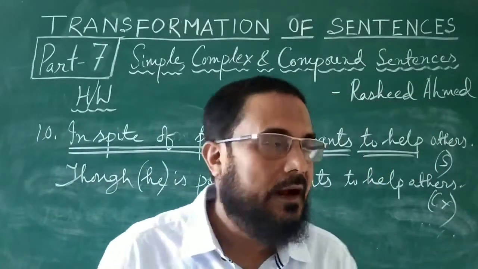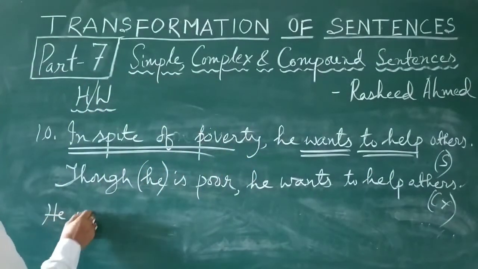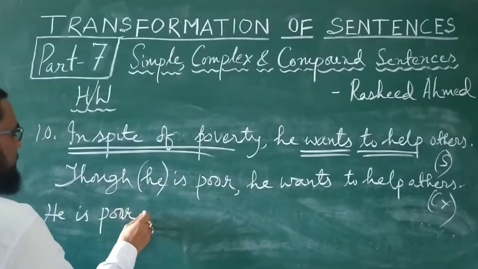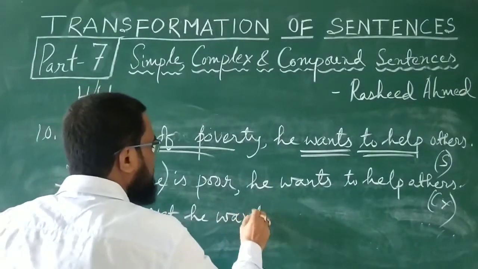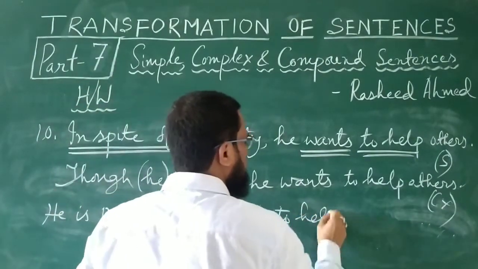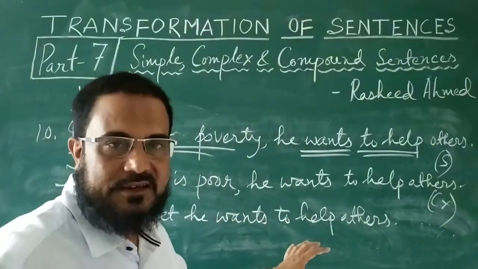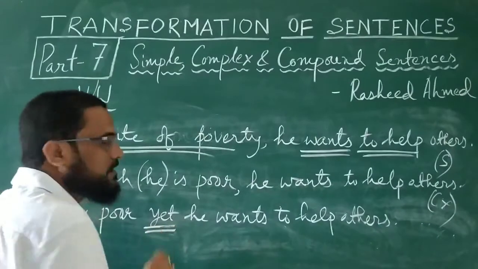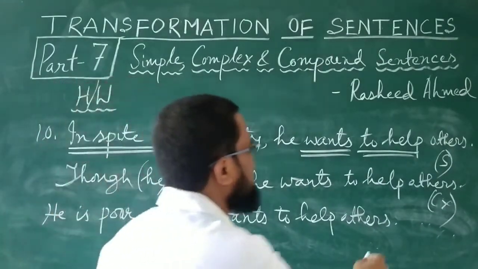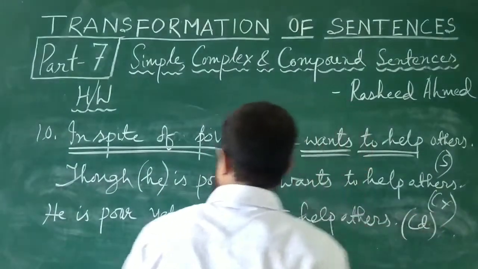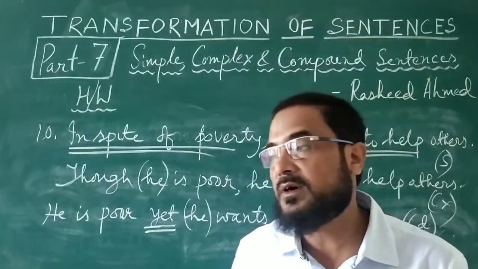That is complex. And the compound sentence will be, he is poor, yet he wants to help others. He is poor, this is one sentence. He wants to help others is another sentence, and they are connected with the help of this conjunction yet. He is poor, yet he wants to help others. This is compound. And here also this he, you can omit it. He is poor yet wants to help others.